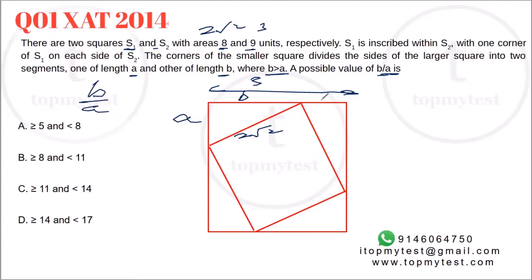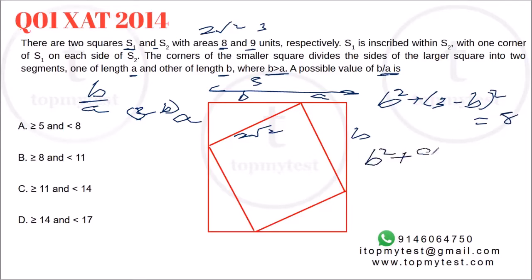Okay, let's use the Pythagoras theorem here. If this is B, this will be 3 minus B. A plus B is equal to 3, right? Because of the symmetry. So if you use the Pythagoras theorem here, B square plus A square will be 2 root 2 square, which is 8, right? So B square plus (3 minus B) whole square equals 8. If you rewrite this, you'll get B square plus 9 plus B square minus 6B equals 8. Again, rewriting this, 2B square minus 6B plus 1 equals 0.